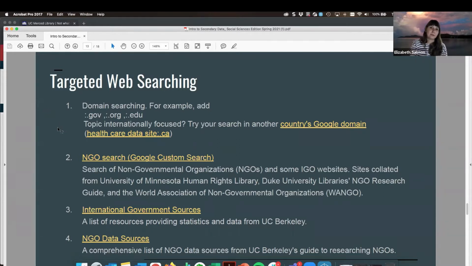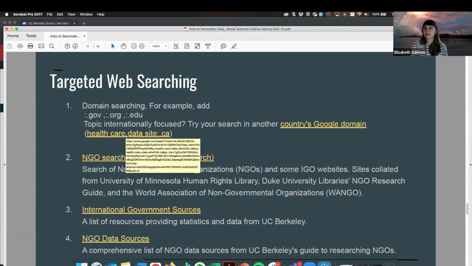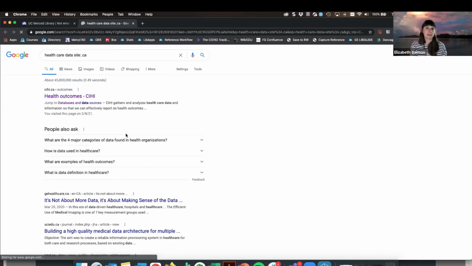If you are working with internationally focused topics, you may also try searching in another country's Google domain as well. In this example here, I have healthcare data, and I'm limiting this to just Canadian sites.